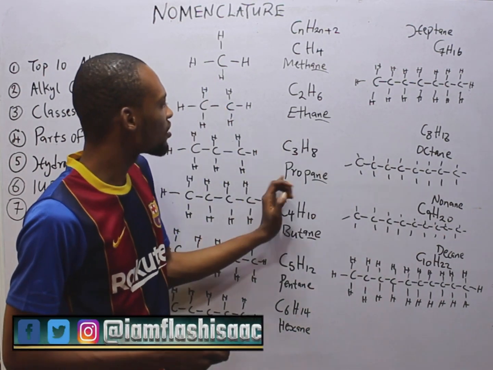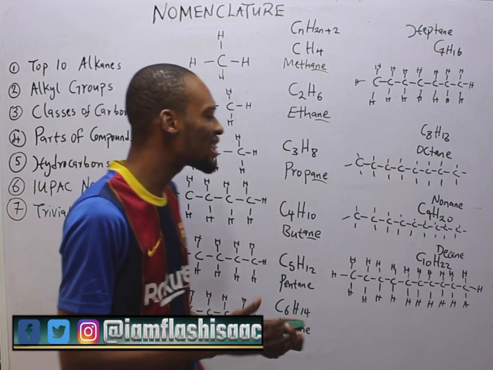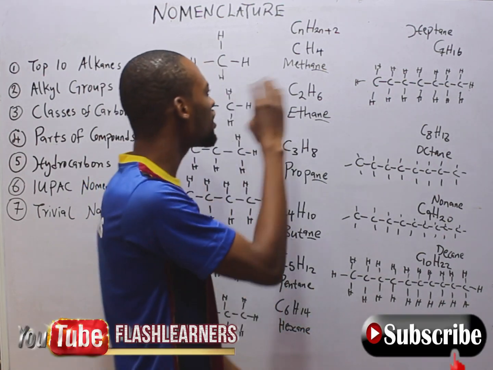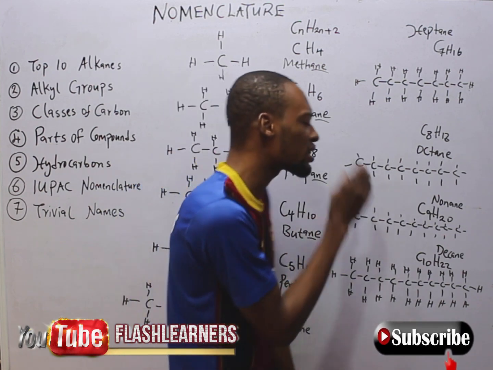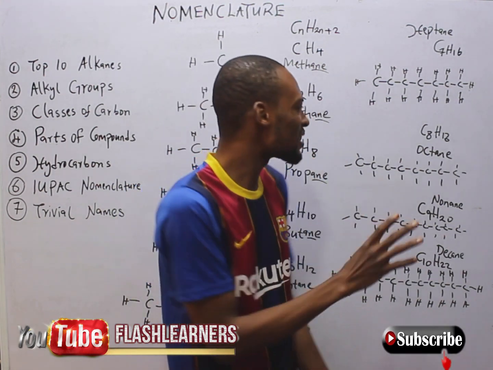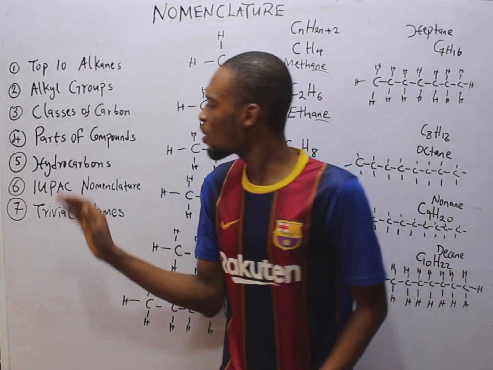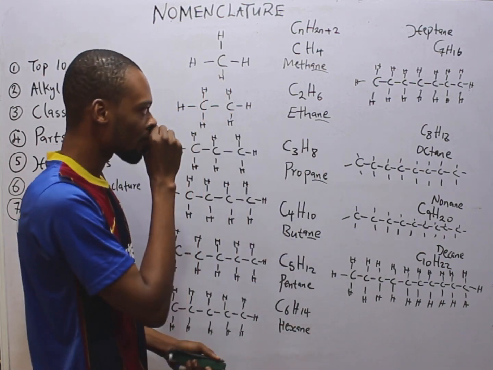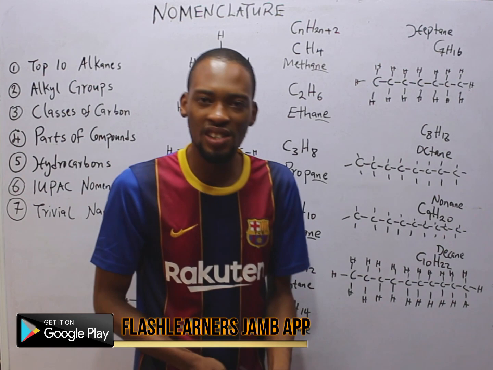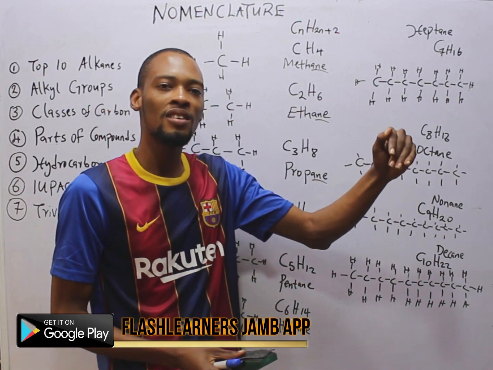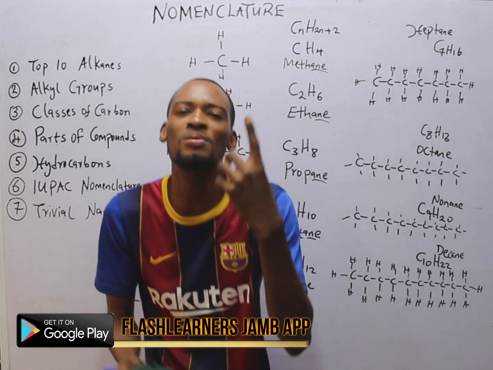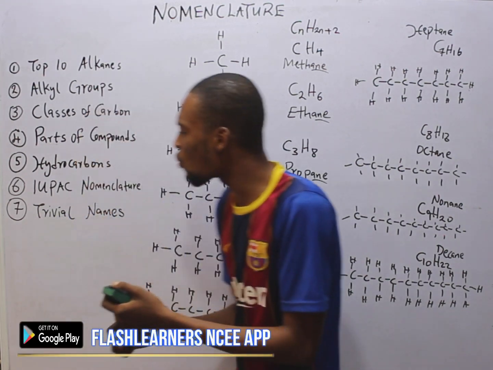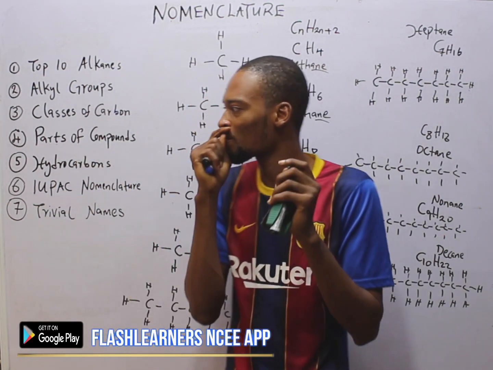Now that we know the names, formulas, and structures of the first 10 alkanes, something you should also know is this. These prefixes are very, very important. In fact, I will explain it ahead of time so that when it gets to parts of carbon, I won't explain these prefixes again. When you are naming compounds, we have what we call the parent chain or root, and we have what we call substituents. The substituent contains the functional groups or the alkyl groups, while the root is mainly the longest carbon chain.